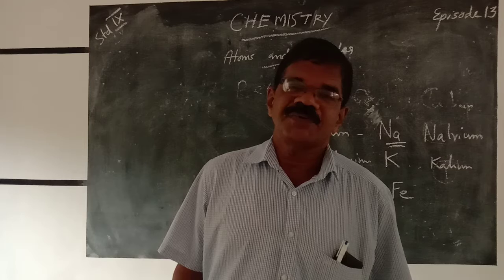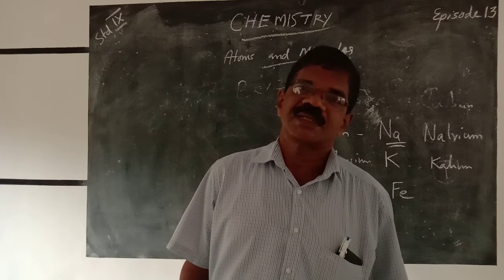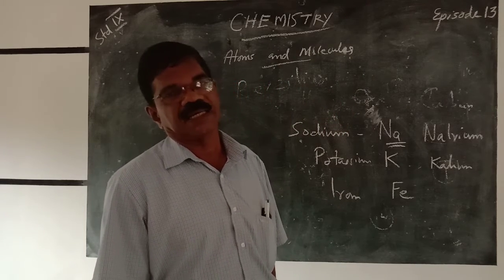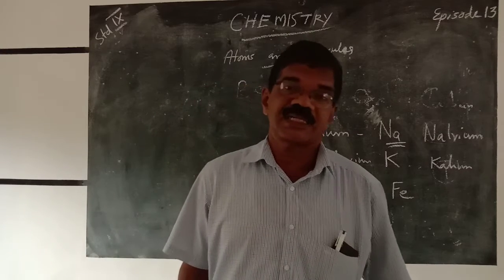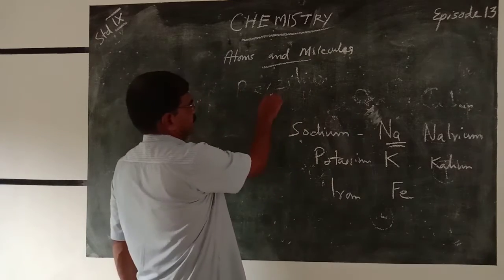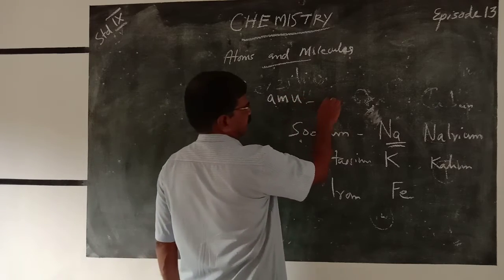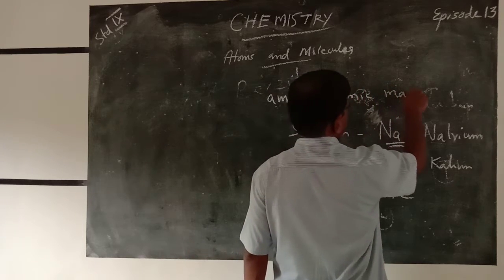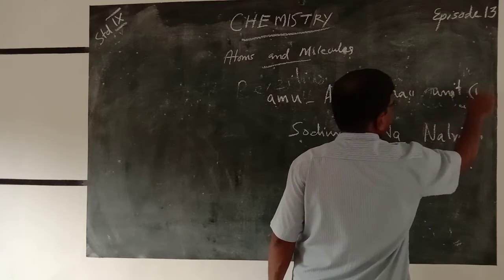Then how can we calculate the ratio of different proportions of substances? There the scientists took another step, known as the relative atomic mass. It is measured in the atomic mass unit, AMU, also known as u.